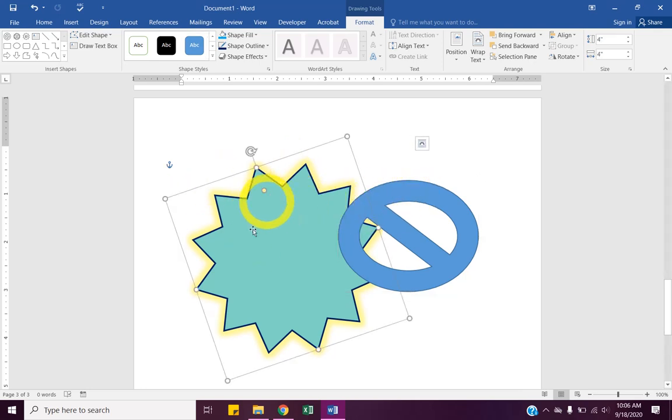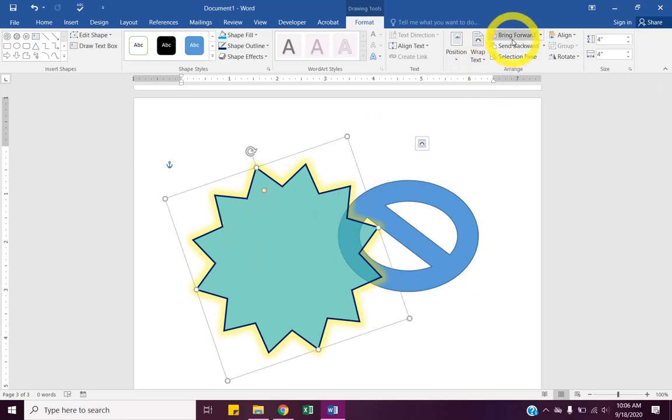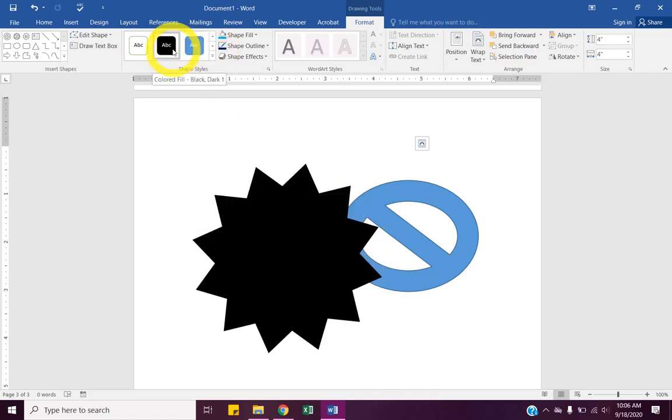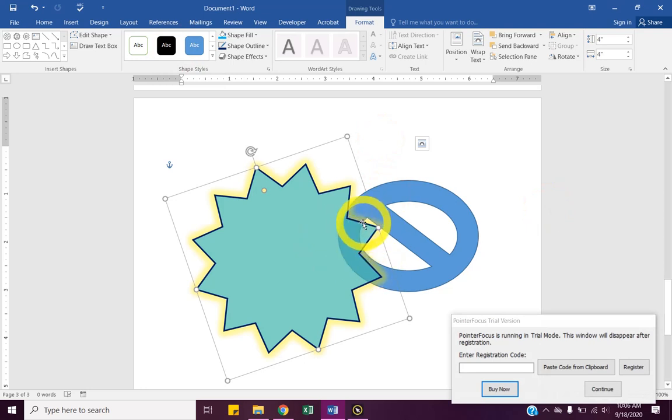What if I want my star to not be behind this? Okay, I can either click on this and hit send backwards, or I could have clicked on this and said bring forwards. So this one is transparent, the style that I chose. If I chose that black, you wouldn't be able to see it. But the shape style was transparent, so that's why you can kind of see through that. But that's bring forward and send back.